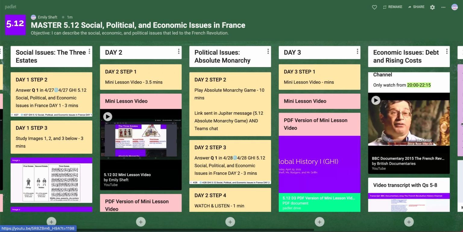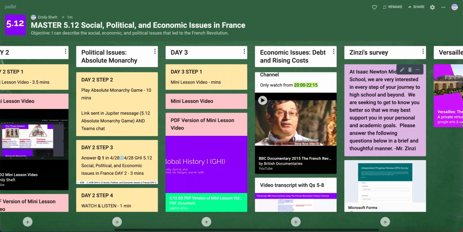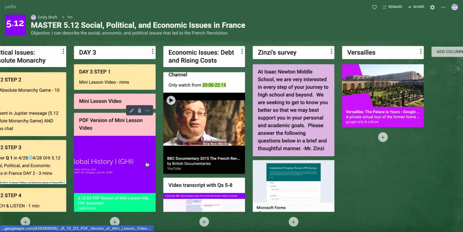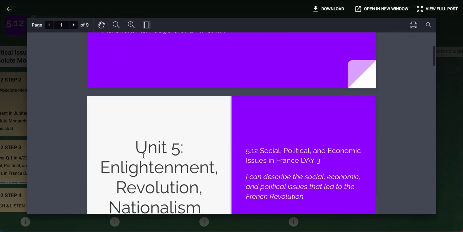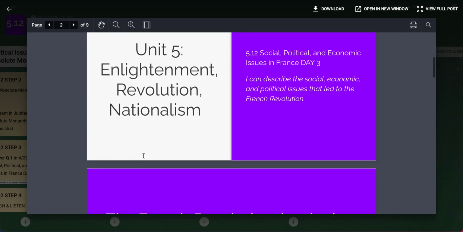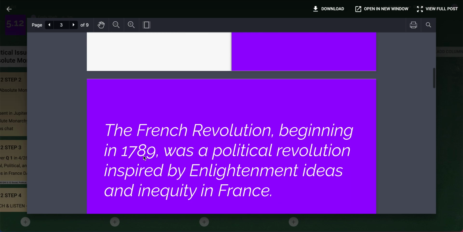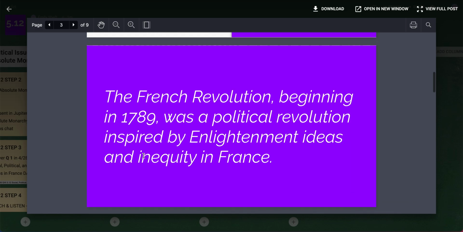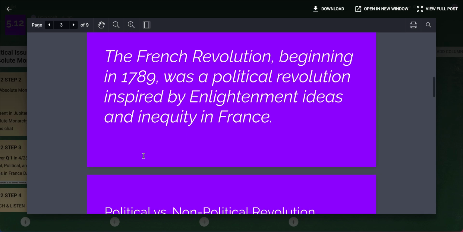History. Today is Thursday, April 29th. We are now on day 3 of this lesson where we are going to be looking at the economic issues in France that sparked the French Revolution. Again, it began in 1789. It was a political revolution inspired by Enlightenment ideas and inequity in France, and we're really going to see that inequity in today's lesson.